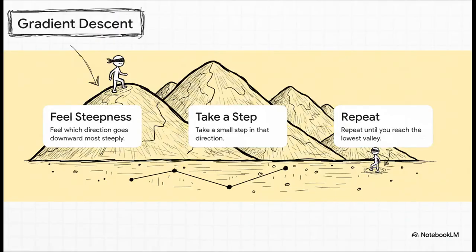To minimize those squared errors, the model uses gradient descent. This is an optimization algorithm that is literally like descending a mountain while blindfolded, simply by feeling for the steepest downward slope with your feet. You can't see the whole landscape, right?